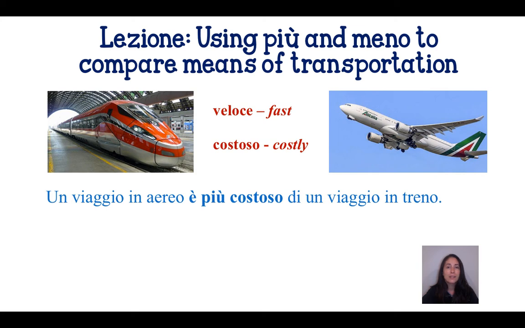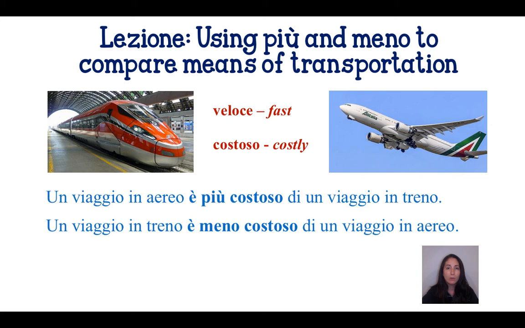And then to say the inverse of this would be un viaggio in treno è meno costoso di un viaggio in aereo. A trip by train is less costly than a trip by plane. So here are a couple of examples on how we use più and meno to compare and contrast different means of transportation in relation to speed, how fast we get there, and cost, the price of the trip.